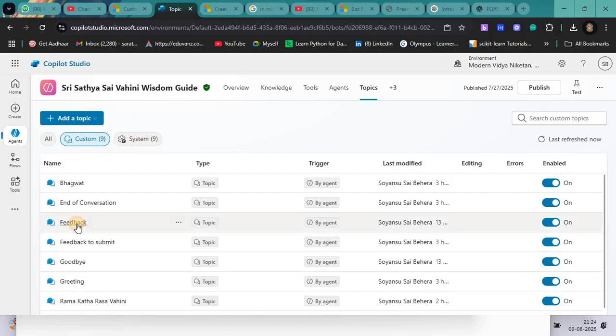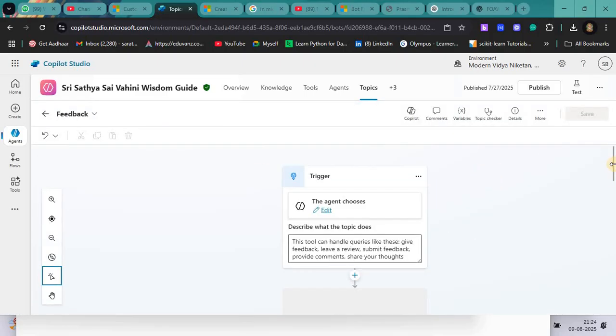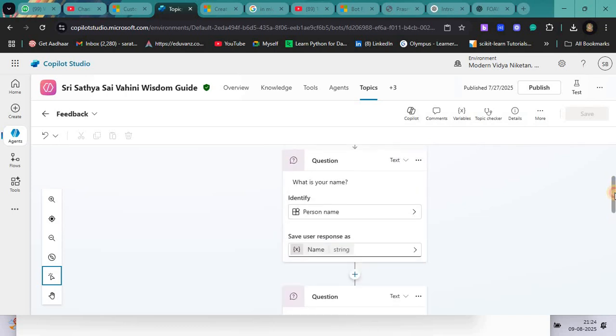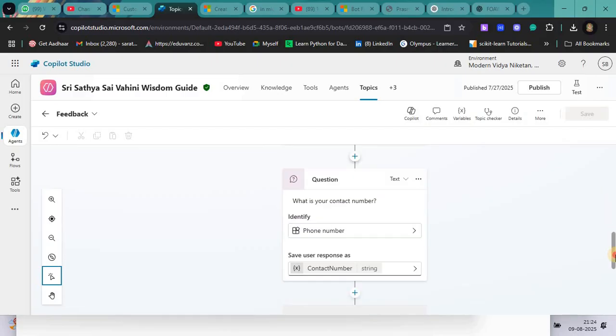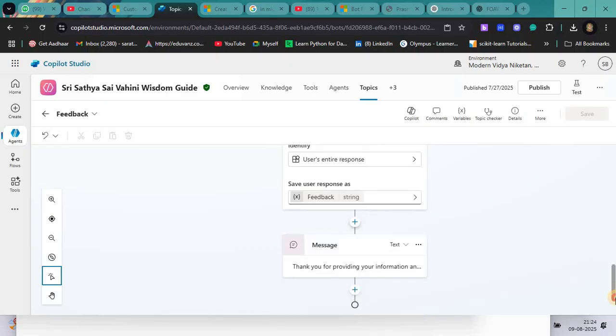Okay, so you can see there is a topic called feedback also. I think I have configured this one. Let me show you. It will ask the questions during the feedback. What is your name? For example, people will give their name. Then what is your email address? Then you can put their email address. What is your contact number? If you want to capture all those things, you can capture it, and the feedback message will come.